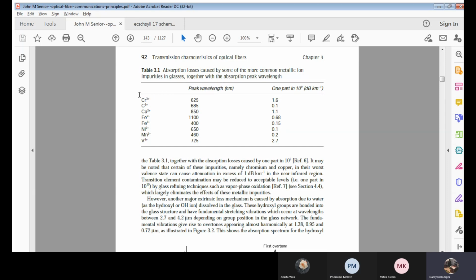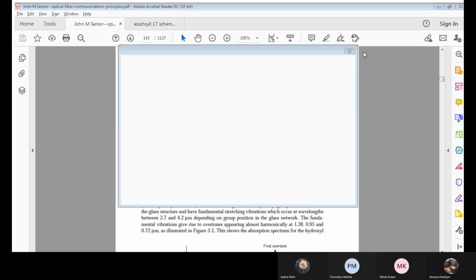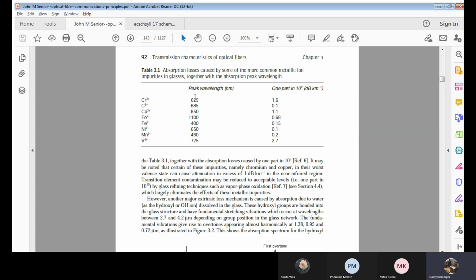Now, those different metals we have here, as per the table, they have specified the peak wavelength. What this peak wavelength tells us is that at this peak value, it is going to absorb the light wave. How much? By 1 part in 10 raised to 9. That means if I have 10 raised to 9 parts, 1 part is going to be absorbed at this wavelength. That's what it means.